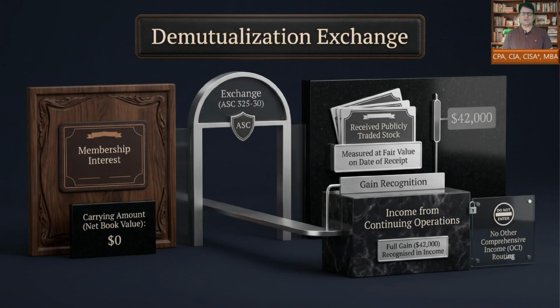If the carrying amount of the membership interest given up is zero and stock worth $42,000 is received, the gain is $42,000. That gain goes to income from continuing operations, not OCI. The message is clean: measure the stock at fair value and recognize the exchange economics in income.